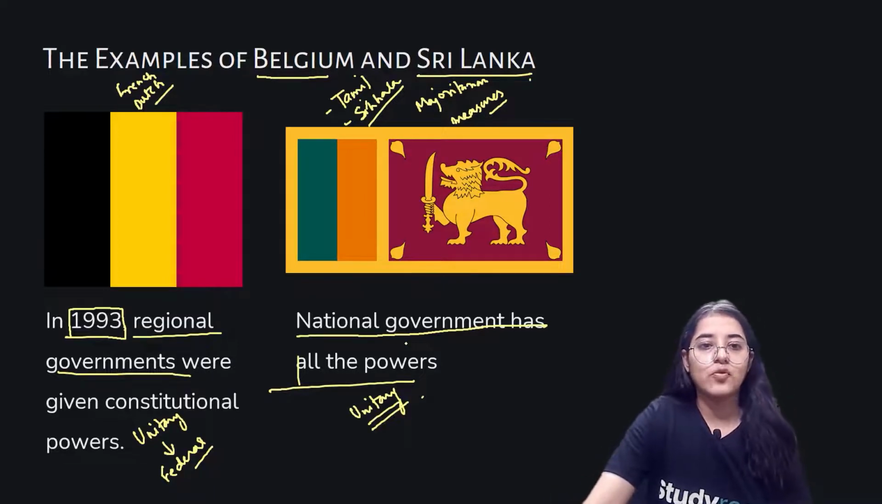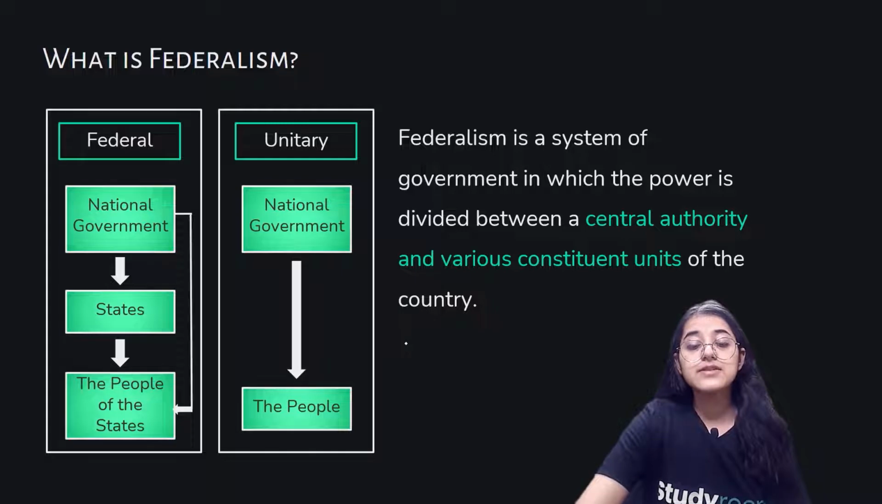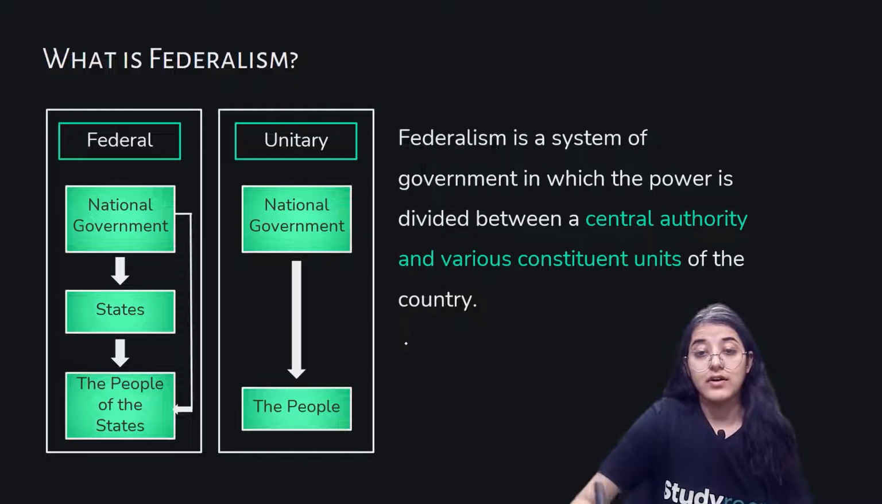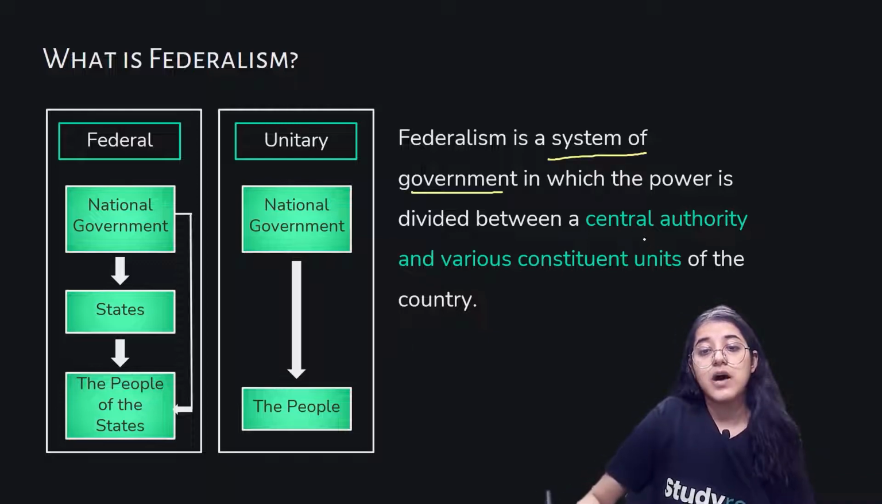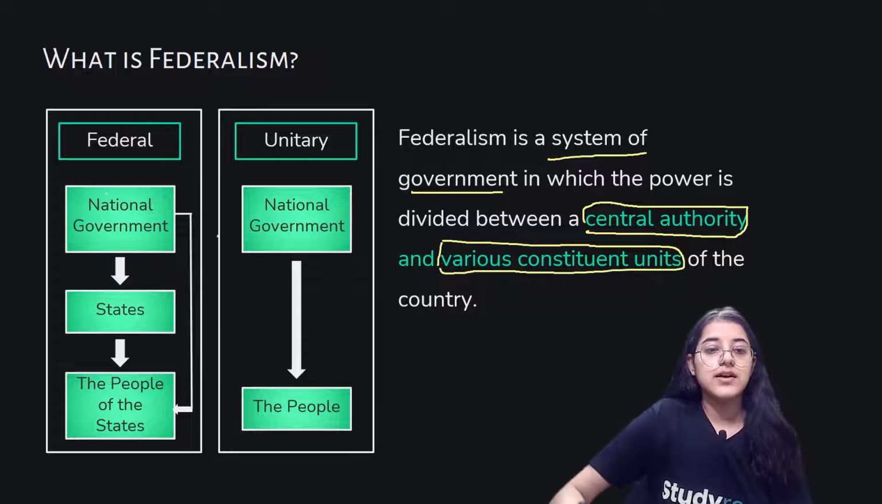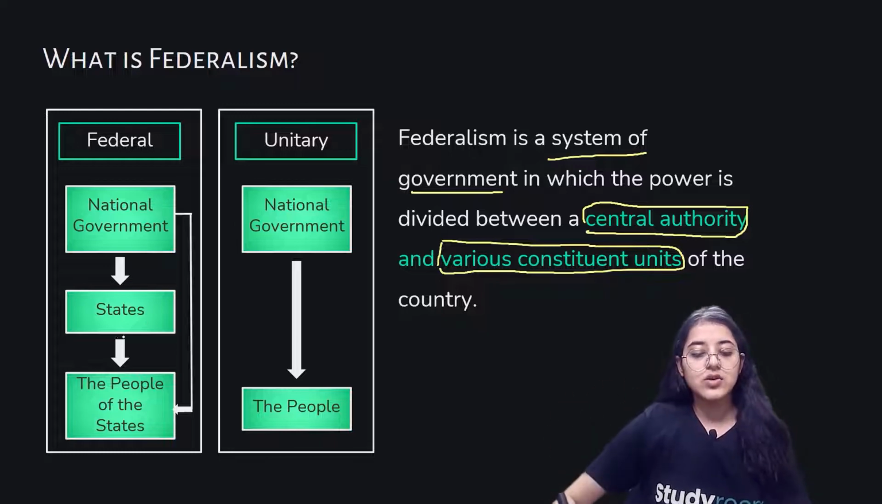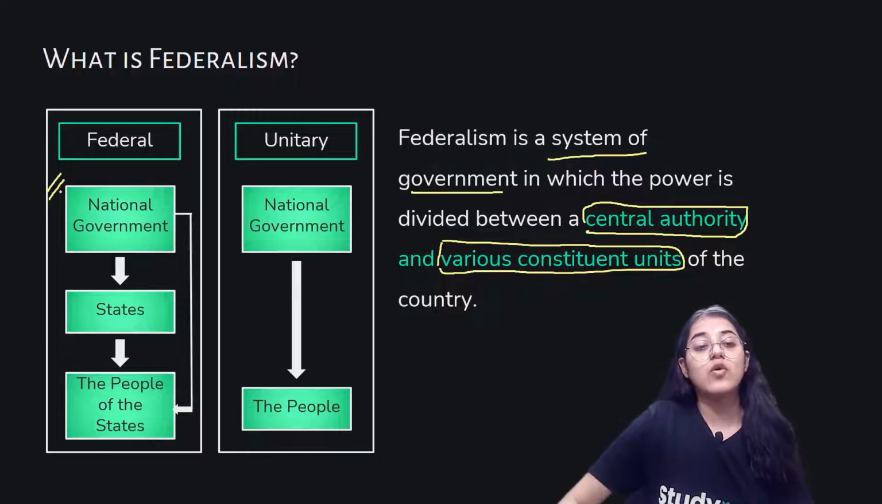Okay, let's move ahead. So what is federalism? Federalism is a system of government in which the power is divided between a central authority and various constituent units of the country. This is important. In the federal form of government, there are two levels of government. One is a government for the entire country, which is responsible for only a few subjects of national and common importance. That is known as the national government.